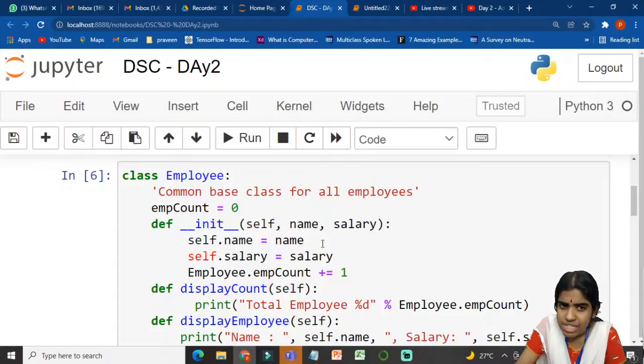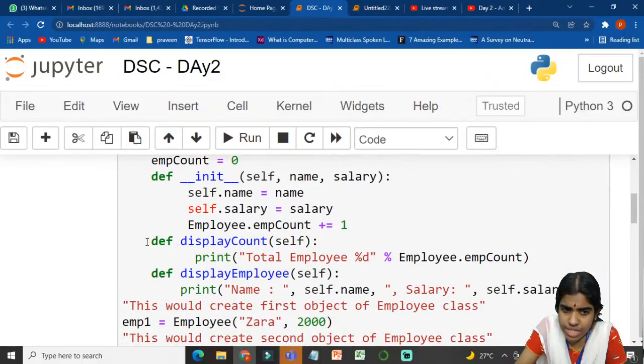Am I making sense? I am initializing this class, and Employee.mcount plus equal to 1. Each time I add a new employee, my employee count variable will be incremented by 1.